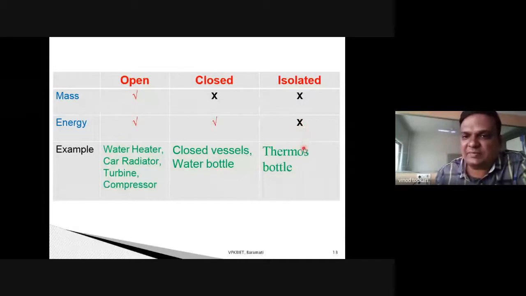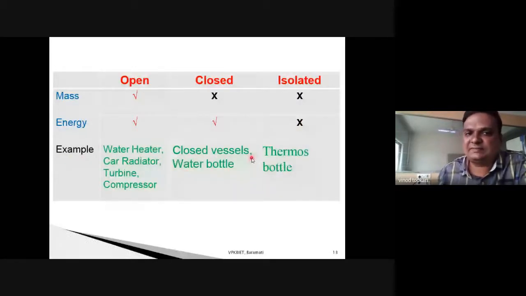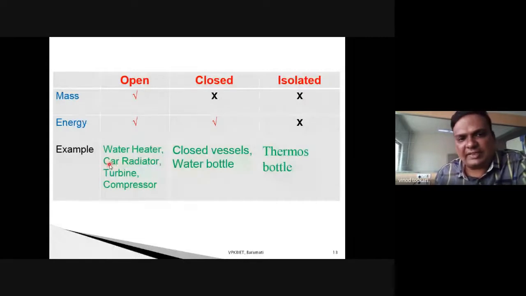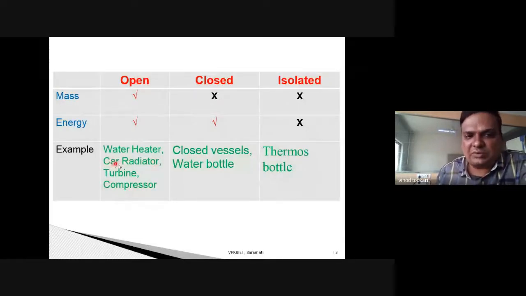An example of an isolated system is a thermos bottle. An example of a closed system is closed vessels. Examples of open systems will be open vessels, right? Water heater, car radiator. Water can come into the car radiator, water can go out of the car radiator, right? As well as it is having energy interactions with the surrounding, right?